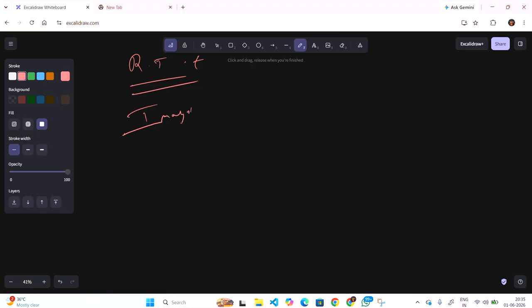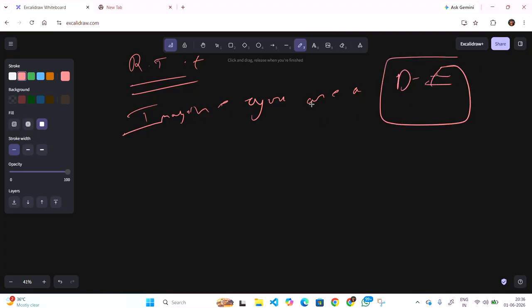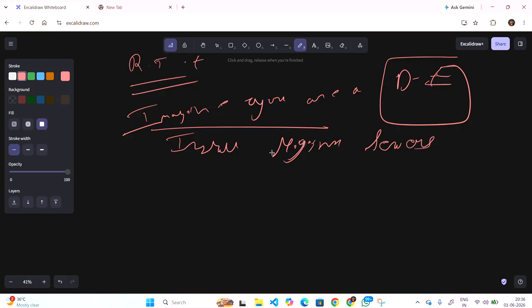Now, a real-time example of Ansible. Imagine you are a DevOps engineer in one company. Your manager says that you need to install a Nginx server on 10 servers.